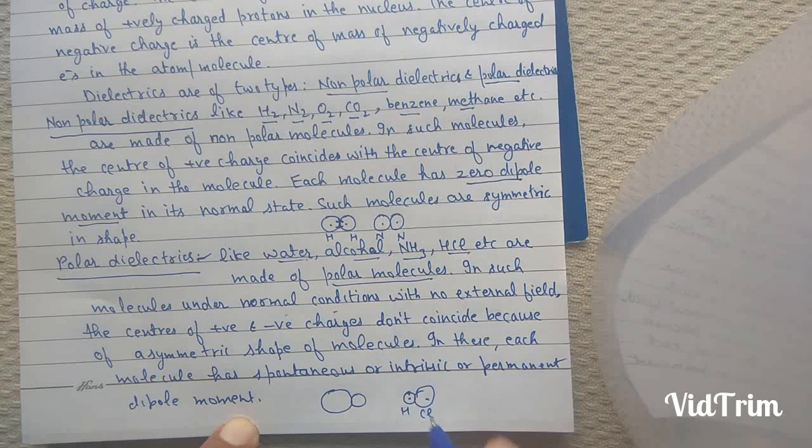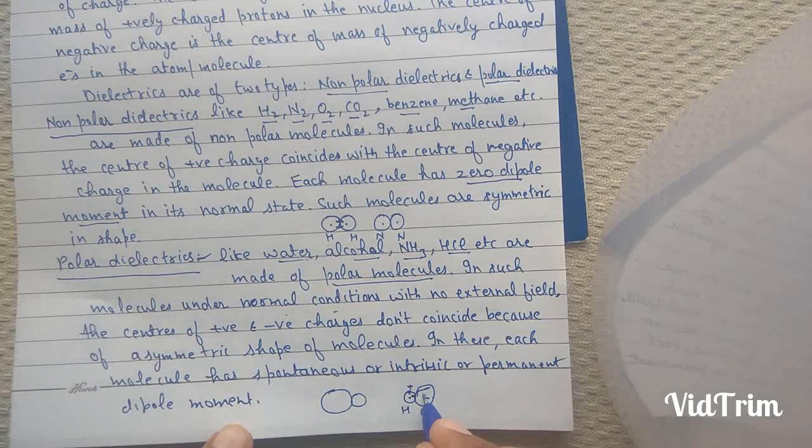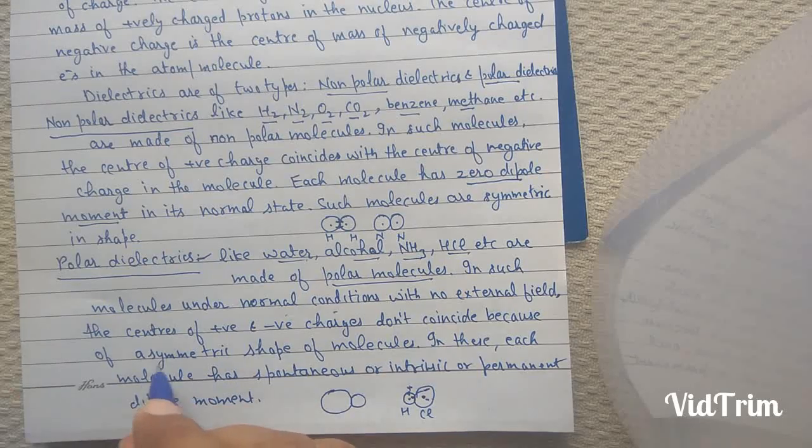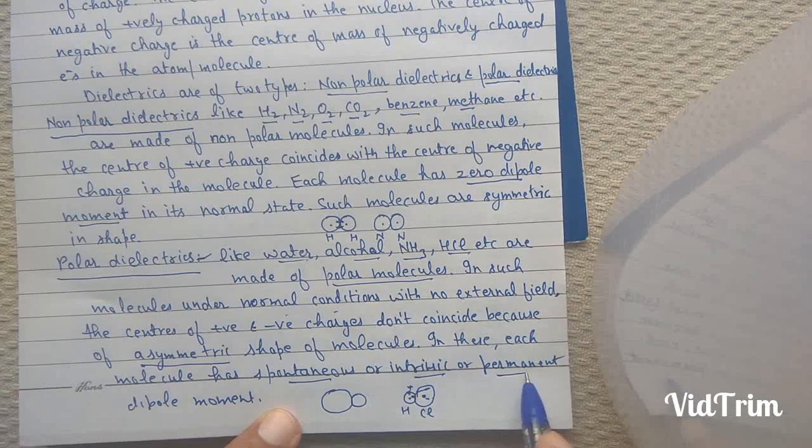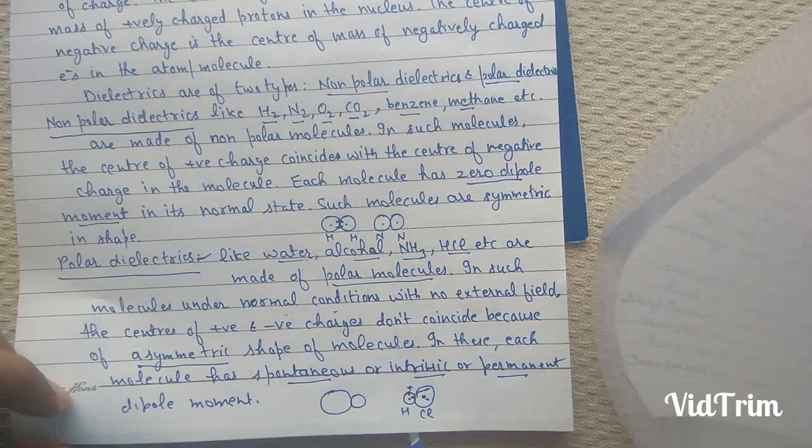Now the center of positive charge is towards this side, and negative charge is towards this side. That is, the centers of positive and negative charges do not coincide with one another because of the asymmetric shape of the molecule. Therefore, each molecule has a spontaneous or intrinsic or permanent dipole moment.